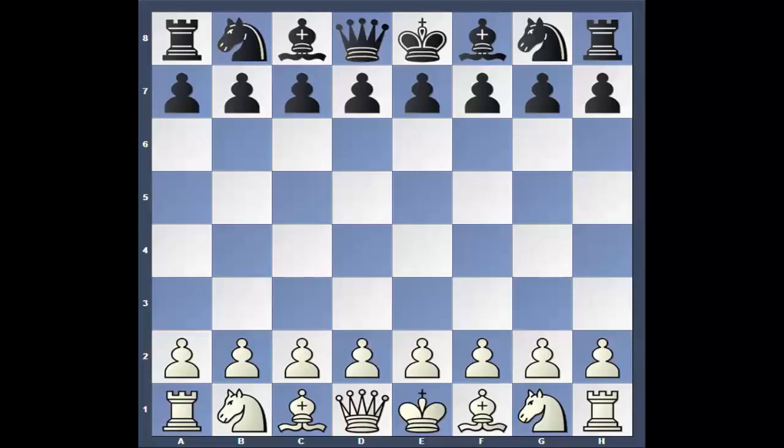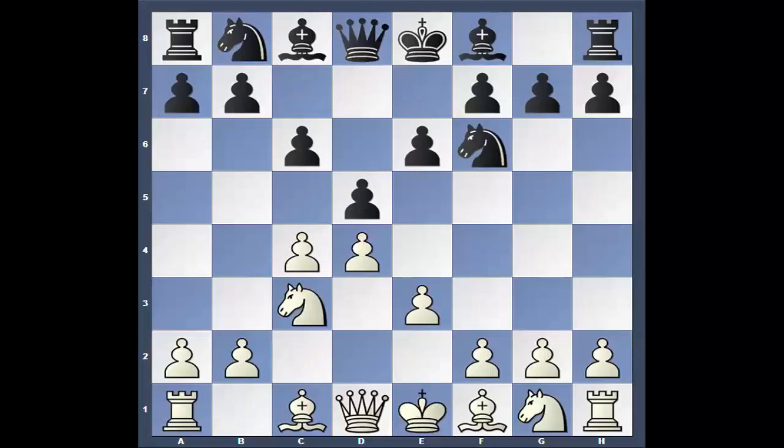This is the best game from round 2. It's between Levon Aronian from Armenia, world-class player, needs no introduction in the chess world, and Vishy Anand from India, former world champion. 2 great players. Let's see how this goes. It's going to be a Semi-Slav.